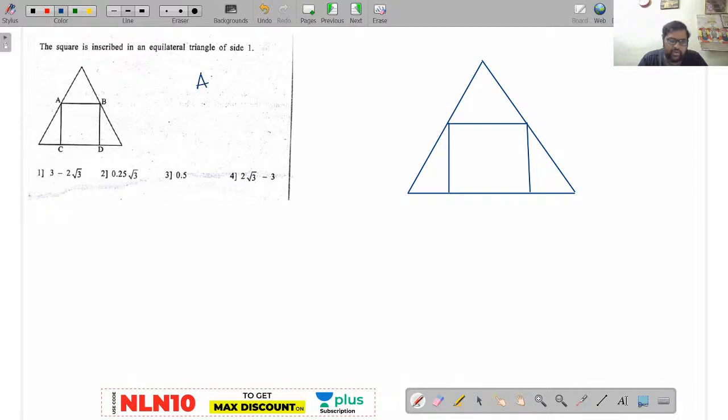Here also you have to find out the length of AB only. Length of the AB. A, B, C, D. Now the square is inscribed in an equilateral triangle of side 1 it seems. Now you are asked to find out the length of AB. Let me know how many can answer this. Balaji Prasad, I am expecting you to answer this. You have to find out the length of AB, Meenu Kumari.